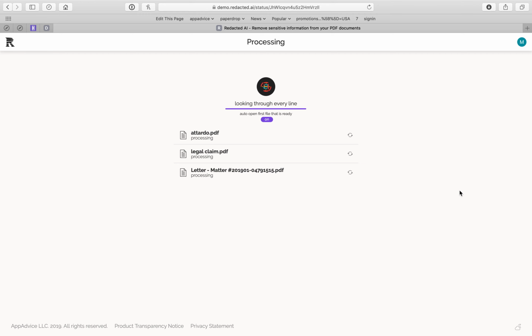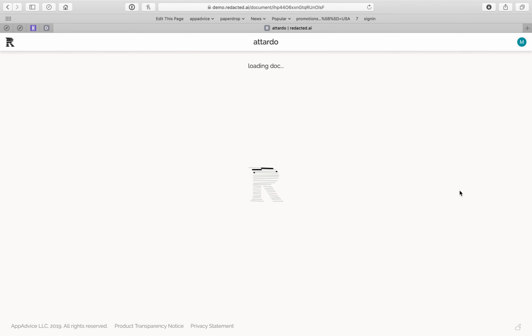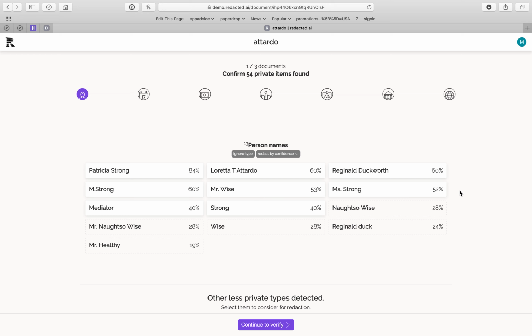So once I go ahead and pick some files to upload, we're going to go through and look for things to automatically redact. What we really try to focus on in this version is helping users get through documents really quickly. So even if the redactions aren't perfect, it'll be very fast to get the document redacted perfectly.